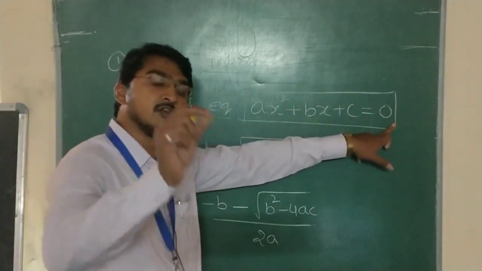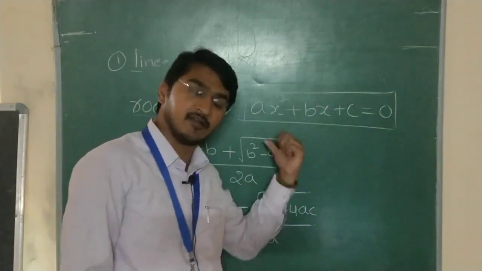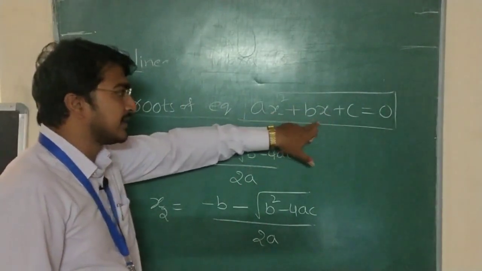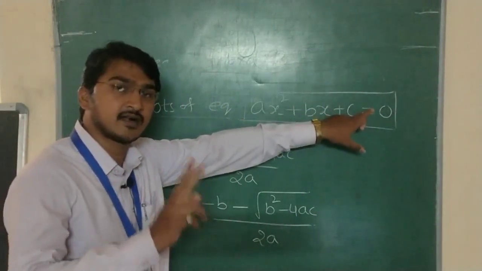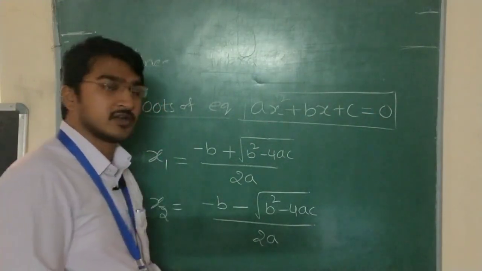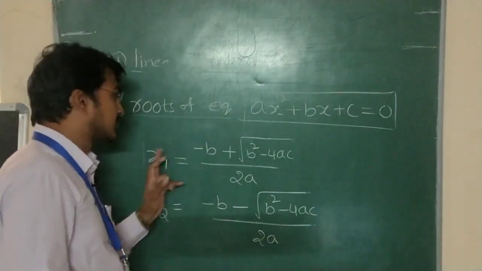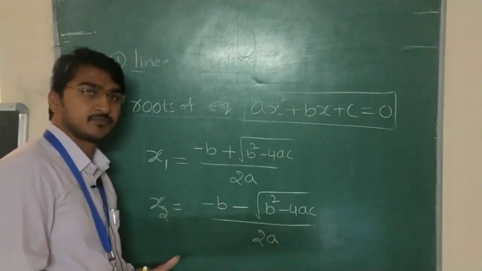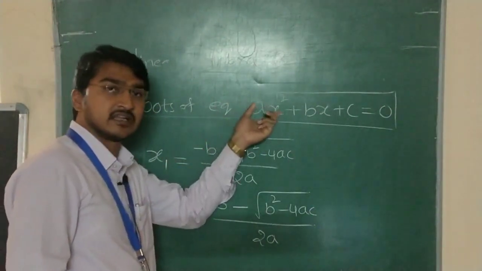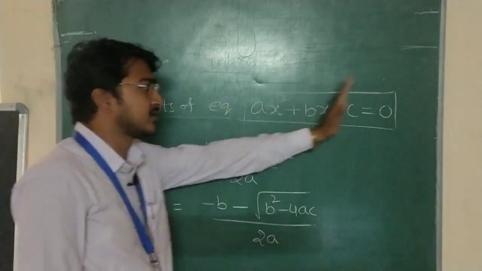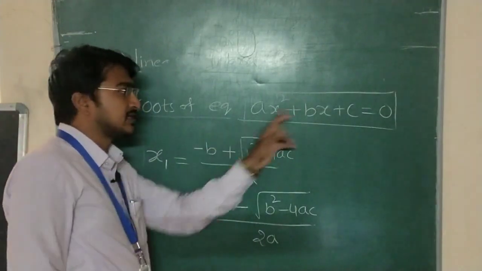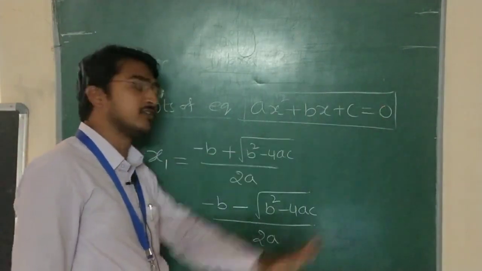You will understand perfectly with one example. I'll tell you that example also, no problem. So ax square plus bx plus c is equal to 0 is the second order algebraic equation. If it has two solutions, we call them roots of that equation. The roots are nothing but the values which satisfy that equation. Satisfy means LHS equals RHS. So by substituting these x1, x2 values, this equation becomes 0.